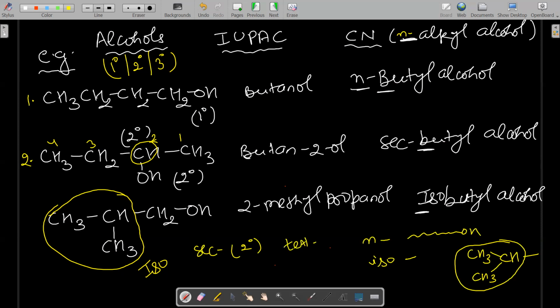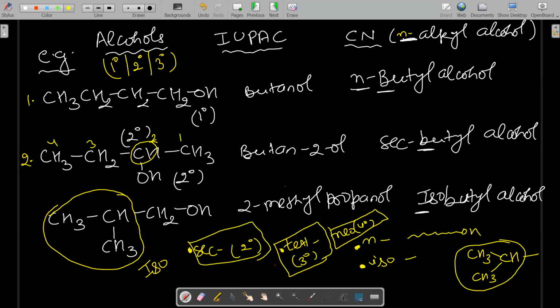Tert, where it is tertiary carbon. And neo also we can use, where it is the quaternary carbon. So what we have to choose, whether it's straight chain, or whether it's CH3, CH3CH, or whether it's secondary carbon, or whether it's tertiary carbon, or whether it's quaternary carbon. Quaternary is represented by neo form. Tertiary means tertiary carbon. Secondary means secondary carbon, like this.